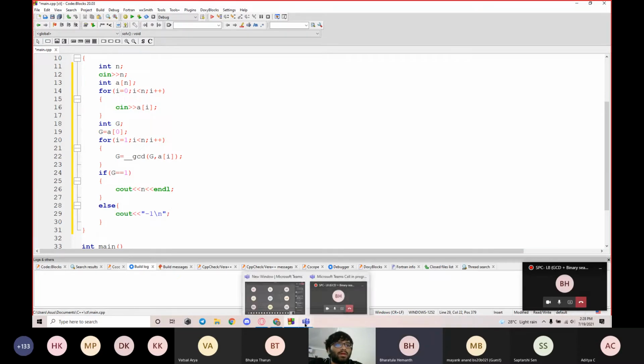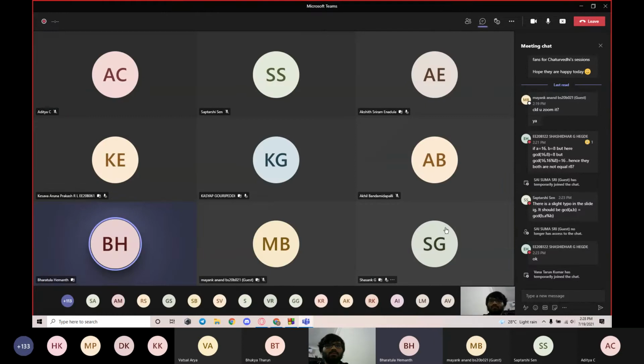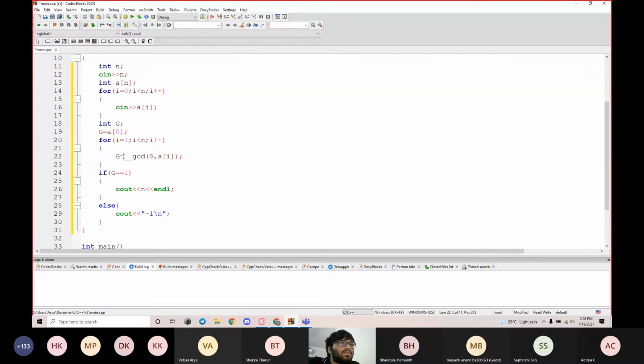Hello. Yeah. I have a small doubt. Why did you use the underscores before GCD? One second. Is it this one? Yeah, this is just a function. This function has to be written with 2 underscores before. What it does is, let's say we write any value equal to __gcd of a comma b. This is a function which does the job of finding GCD of a comma b.